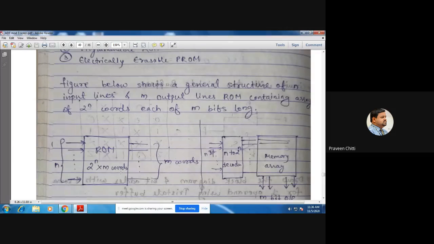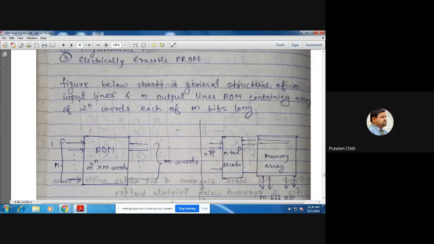Say for example, I take n equal to 4 and m equal to 8. Can you tell me what is the meaning of this? I'm telling n equal to 4 and m equal to 8. So what exactly does this memory look like, or what is the composition of this ROM when n is 4 and m is 8?